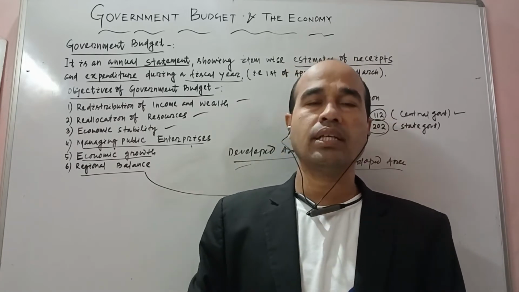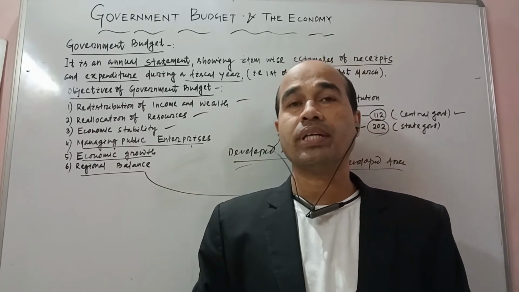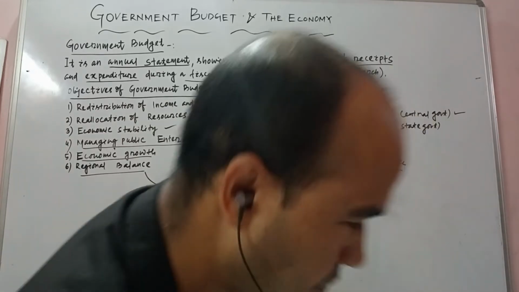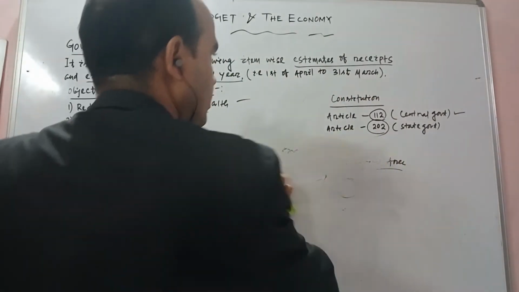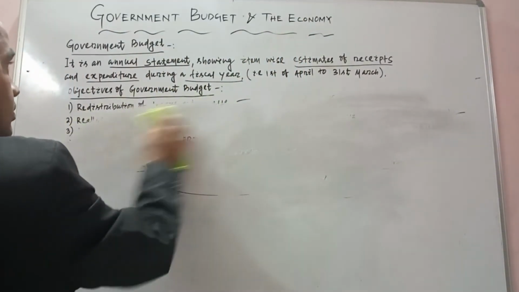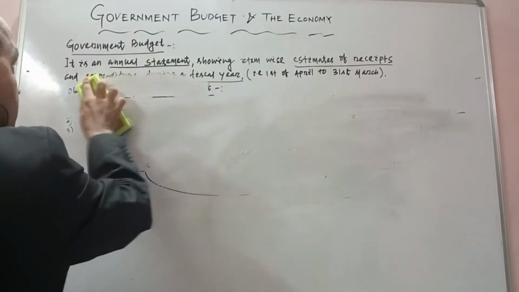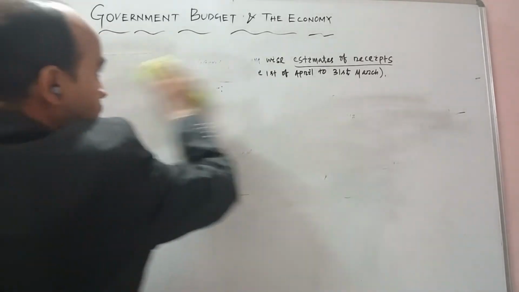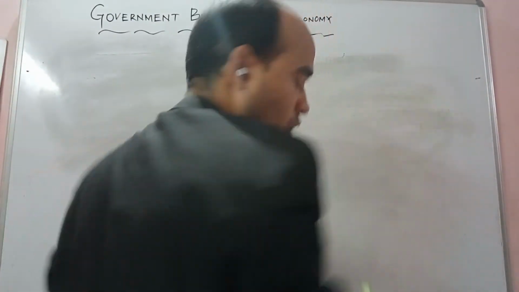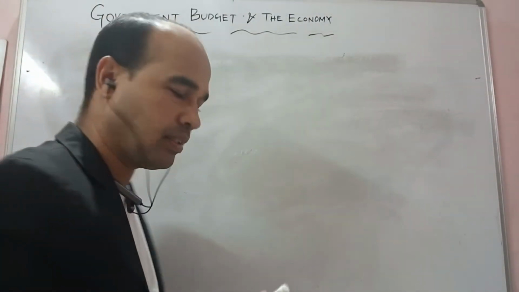Then the next question is there. What are the components of a government budget, otherwise known as the structure of a government budget? Once again, dear students, I will discuss with you the components of a government budget or the structure of a government budget.